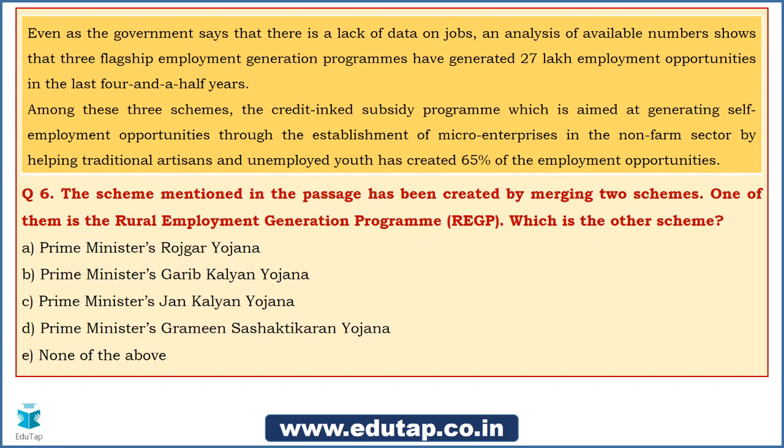Okay, so I guess this is the last question for today. The question says, the scheme mentioned in the passage has been created by merging two schemes. One of them is Rural Employment Generation Program, and what is the name of the other scheme? Now you need to tell me this. I am really expecting the answers out of you, at least for this question. Come on guys, you need to participate so that your revision also becomes stronger. Usually whenever there are schemes that have been made by merging 2 or 3 schemes, you need to know the merger has been taken between which 2 schemes. That is a probable question in the examination.